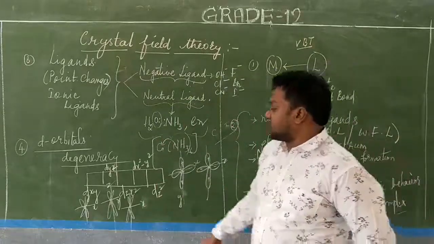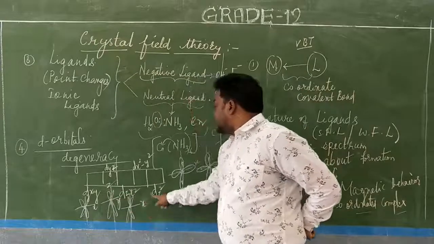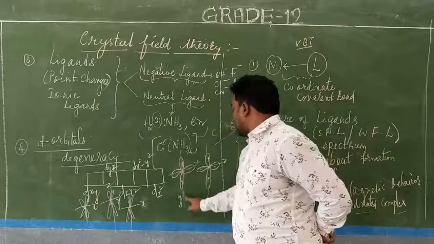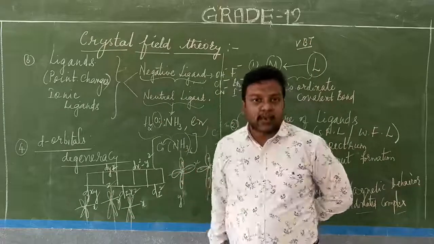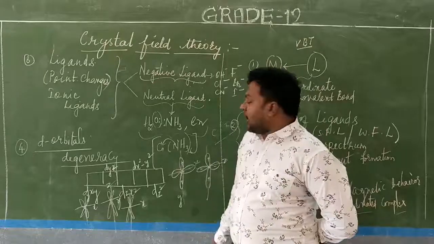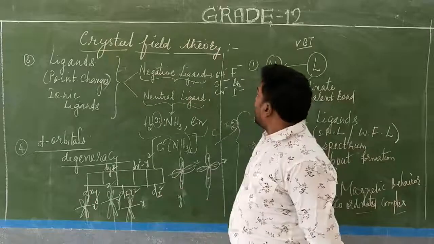So you are getting shapes: dxy, dyz, dxz, and dx square minus y square, and dz square. These are the shapes. And what did you understand in these shapes?